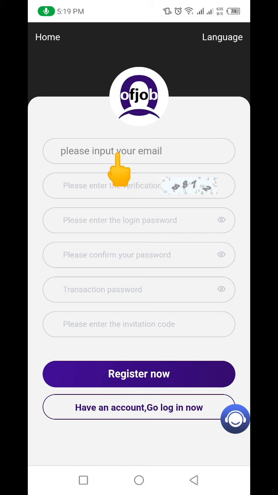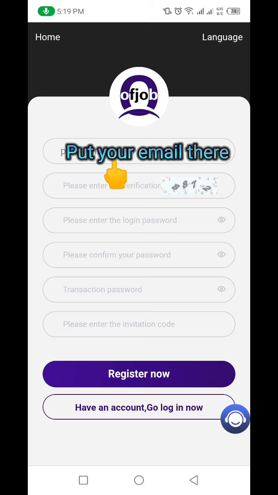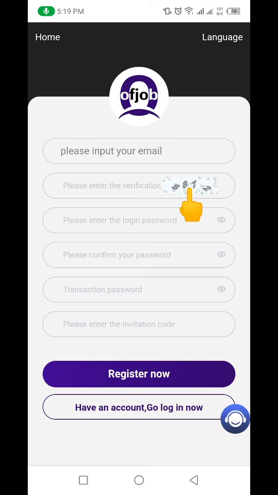Now all you need to do here is put your password here. You see this code here? You put this verification code here, then you put your login password here. The second one, you confirm your login password. Then you also put your transaction password, because that is the password you'll be using to withdraw your money whenever you want to withdraw. Then if you click on my link, the invitation code will already be here. And if it's not here, you just check the link. It's going to be in my link, and you just put it there.